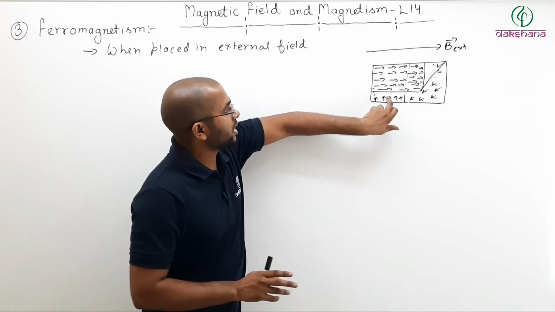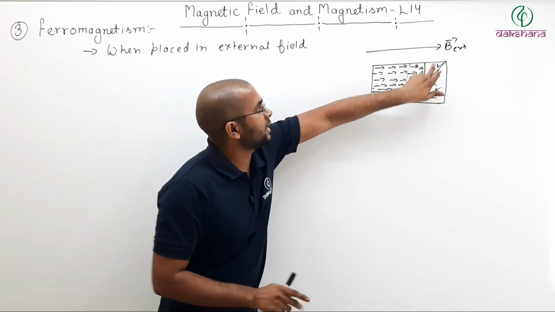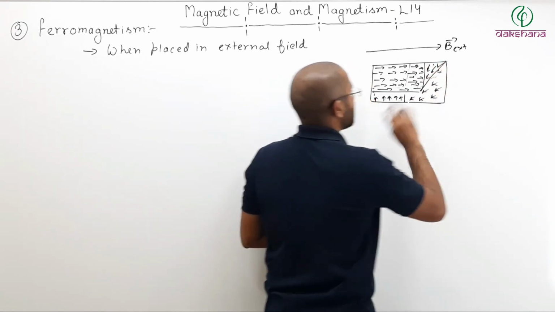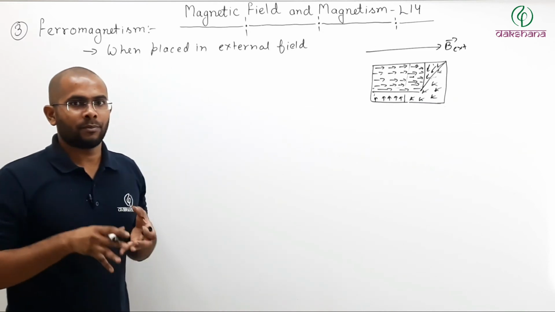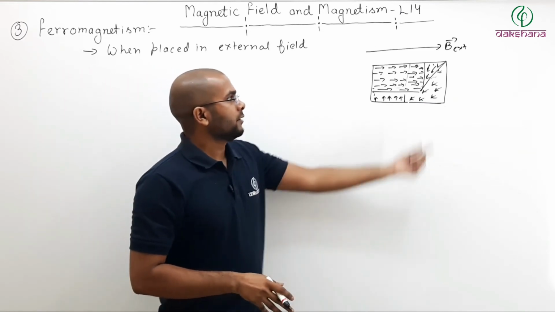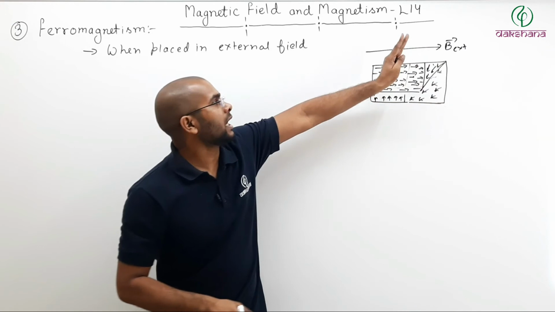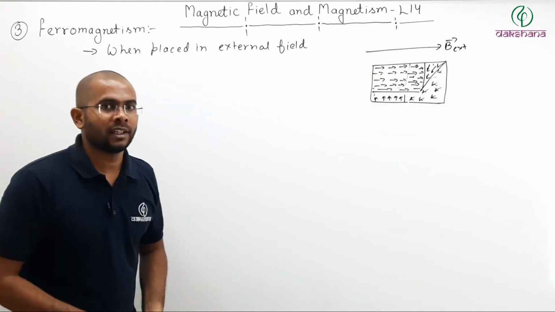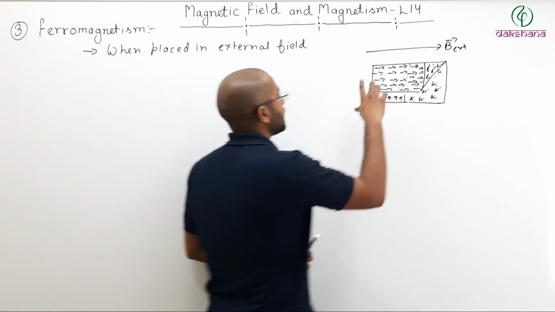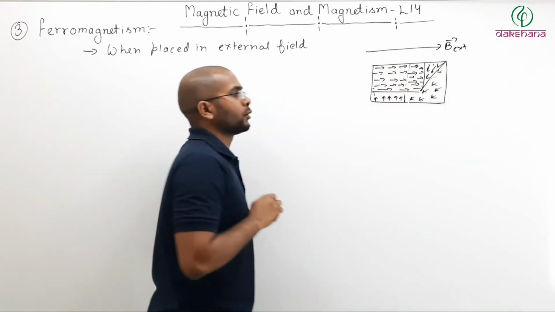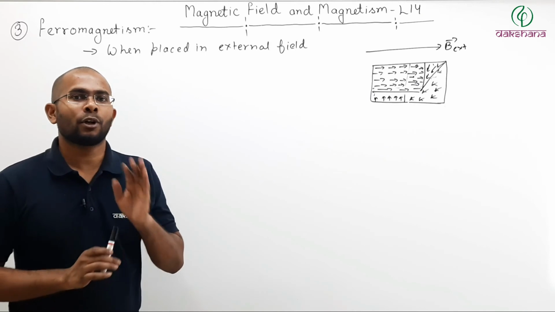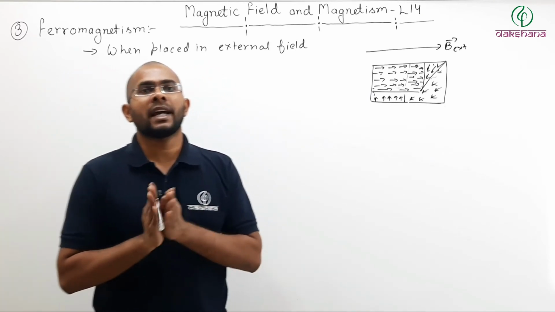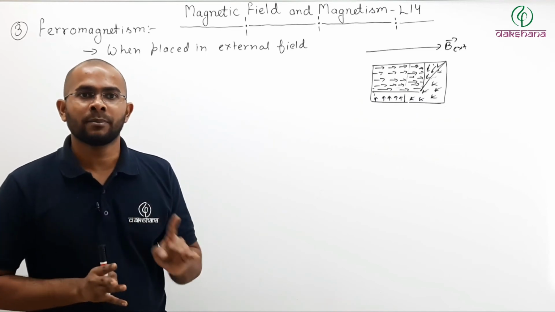So all of these atomic dipoles will experience torque. But when they rotate themselves to align in the direction of B external, it will look like your domain has grown. Which domain? The domain which had its magnetic moment in the direction of external magnetic field.